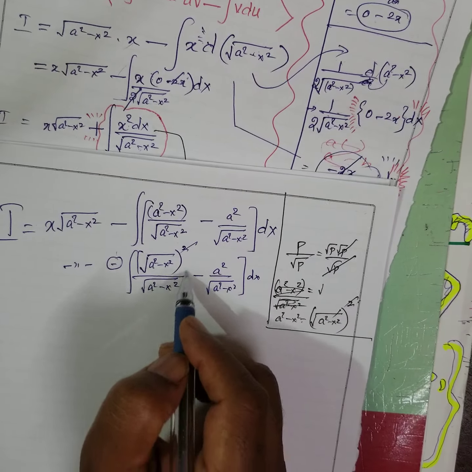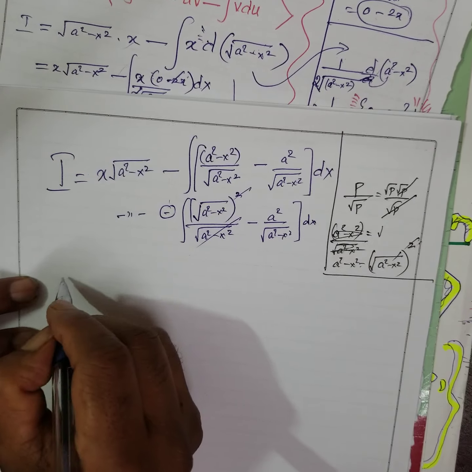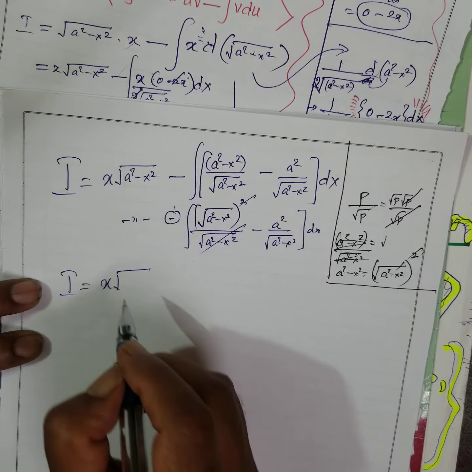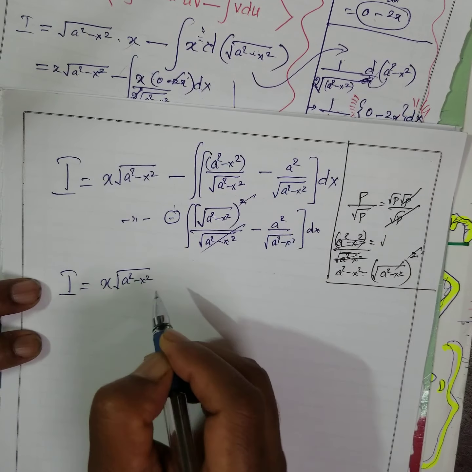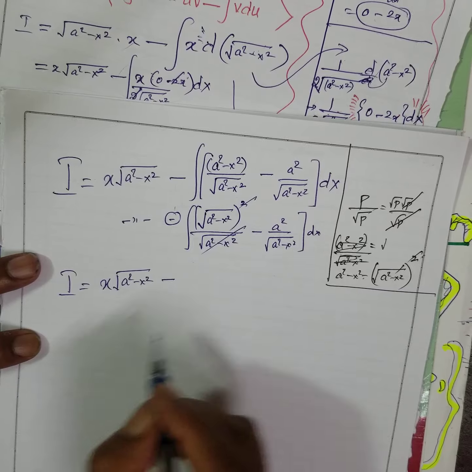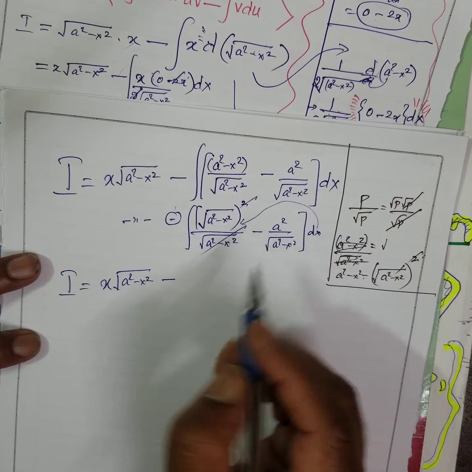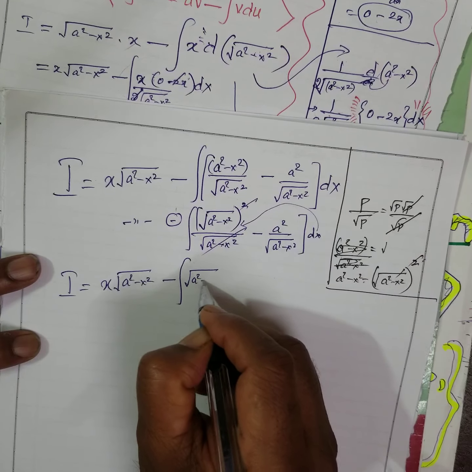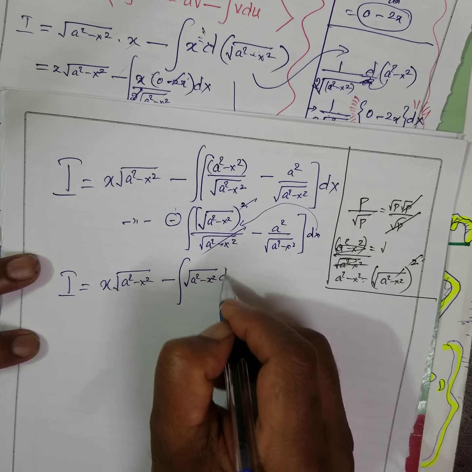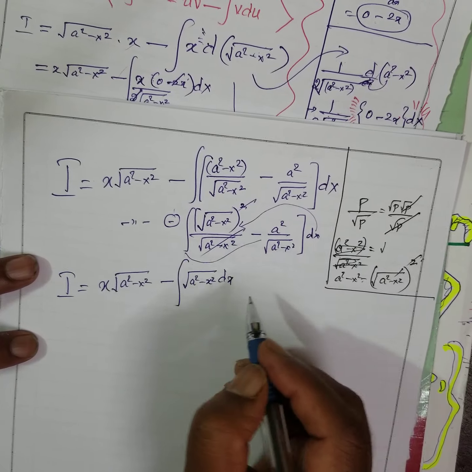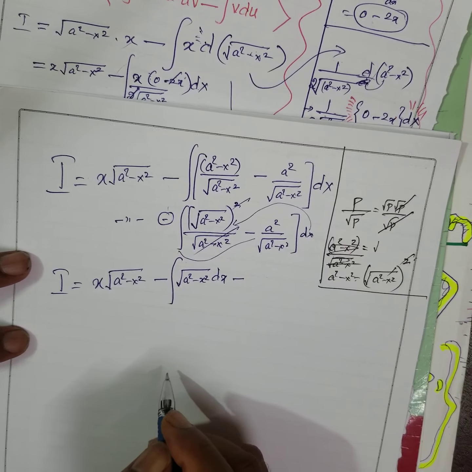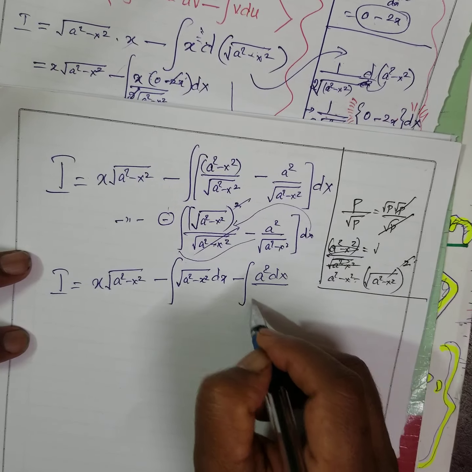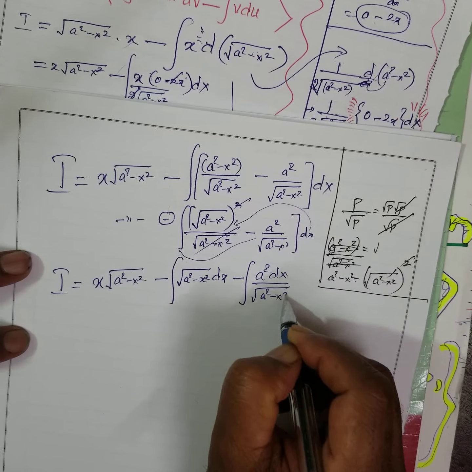Now what happens? This one gets cancelled, isn't it? Therefore, I equal to x root a square minus x square, minus, look, I am multiplying this integral of, this gets cancelled, a square minus x square, multiply this dx, this integral coming here, minus integral of a square dx by a square minus x square.